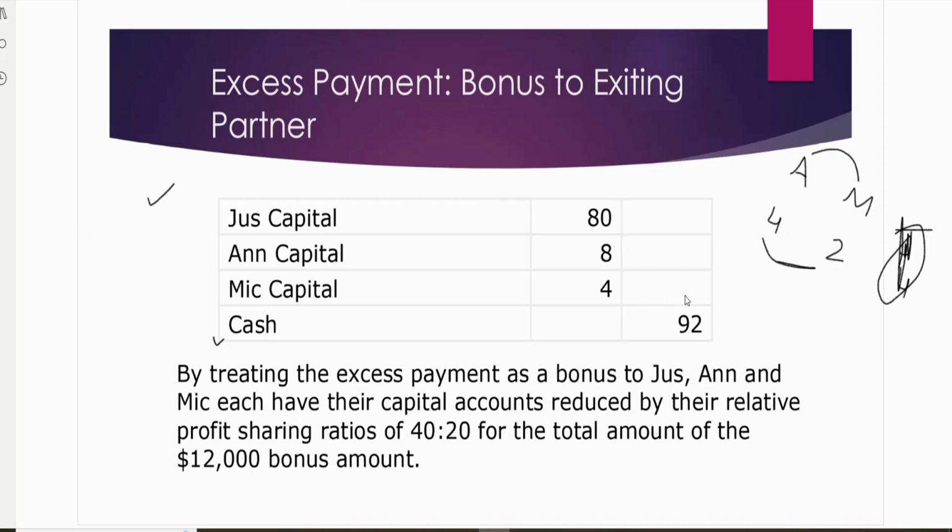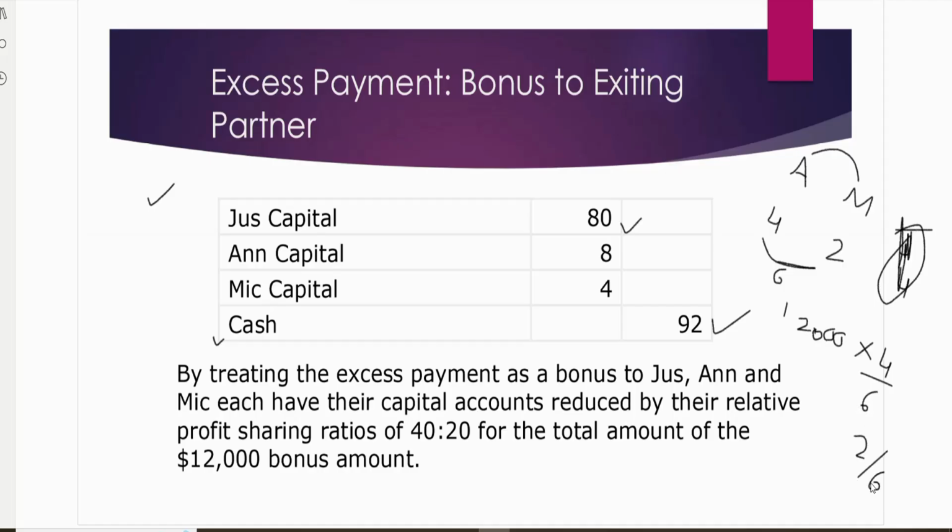And cash will get credit with 92,000 because this is what we are paying him. The extra amount which we are paying him, that's 12,000. This is a bonus given to Just by the old partners. Old partners are Anne and Mick. So Anne should share 4 and Mick should share 2. Don't say 40% and 20%, because 40 and 20 is 60, not 100. We cannot say it's a percentage. Now we need to build a ratio. 4 plus 2 is 6. So Anne will share 4 by 6 and Mick will share 2 by 6.